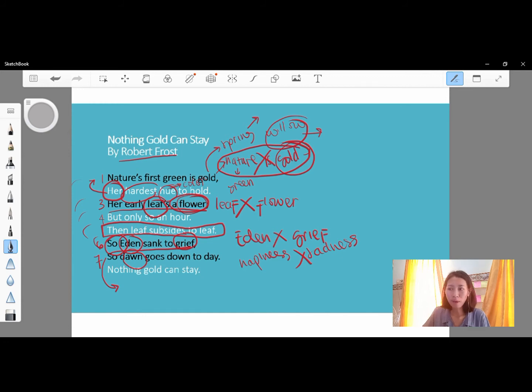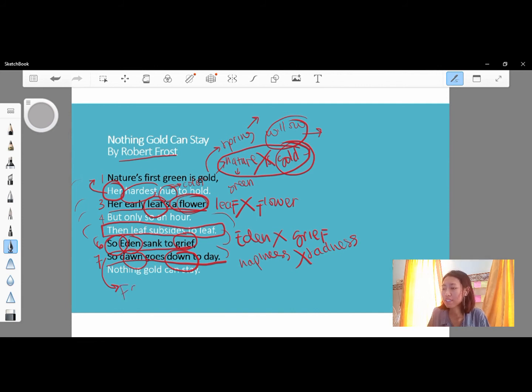The sun comes up, but here again Robert Frost put down. What does it mean? This sentence also supports the lines before.